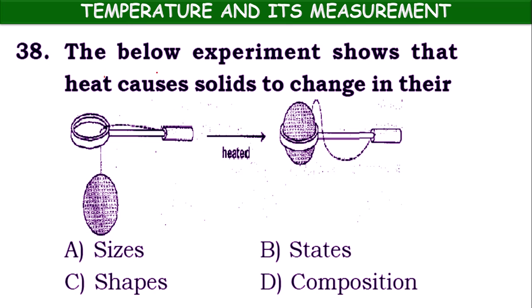Next one. The below experiment shows that heat causes solids to change in their size. If you observe the first diagram, this metal ball is not able to pass through the ring, but after heating the ring expands. Now the metal ball is able to pass through the ring. Means because of heating, the diameter of the ring increases, means a change in size. So in this experiment, we can observe change in the size.